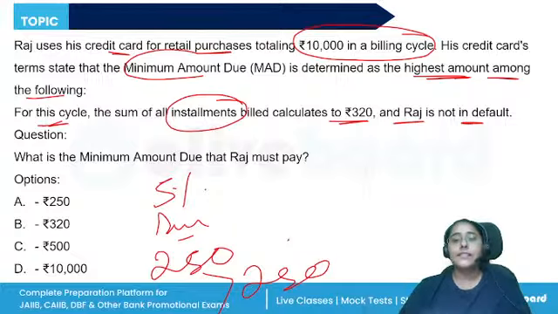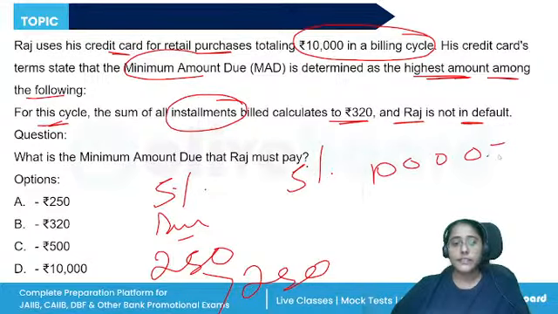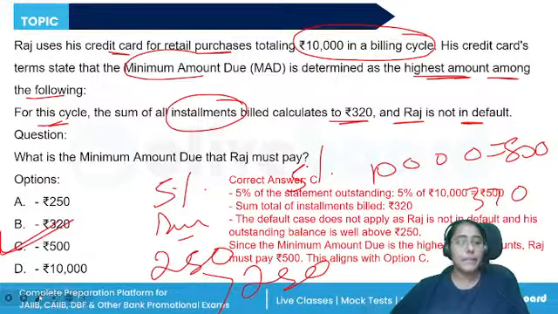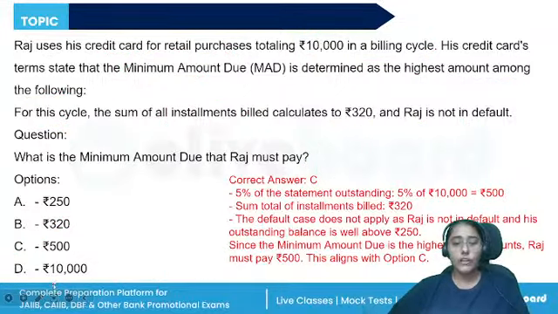In this case, the sum of all installments amounts to rupees 320. So we will calculate 5% of 10,000 rupees. This is the first point. So 500 rupees, or the sum total of all the installments billed is given as 320 rupees, and the default is not there because Raj is not in default. Thus, the minimum amount due will be the higher of the amounts, that is 500 rupees will be paid. All right, 500 rupees will be paid in this scenario.